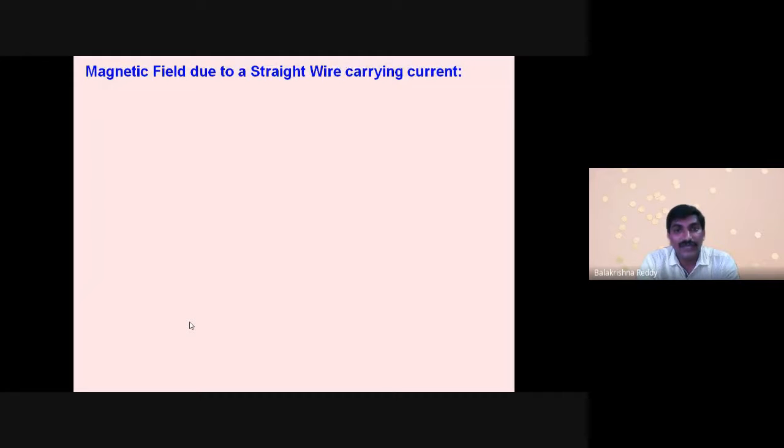Magnetic field due to a straight wire carrying current. Sir, till now we discussed the wire only, no? But now I am discussing the straight wire.